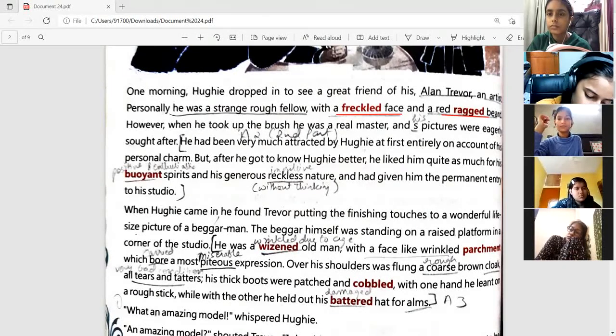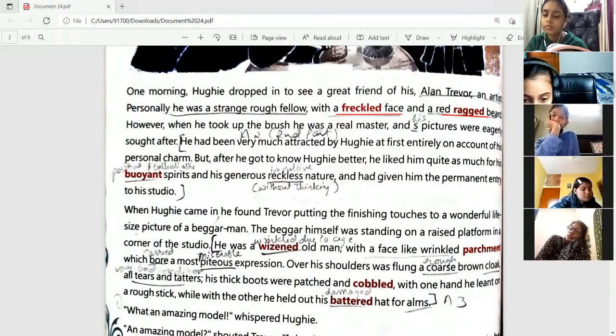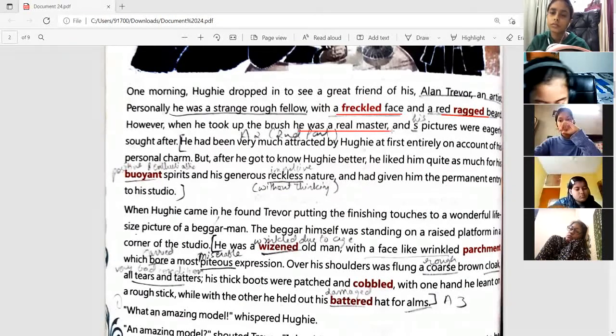So basically the look of the painter is not of a very trimmed or groomed kind, because his face is also very freckled, the beard is also ragged, and he looked very rough, right? So he was not into personal grooming at all, this painter. However, when he took up the brush, he was a real master. So he was a very good painter, very good at his work. Now you can see the contrast that is being drawn over here.